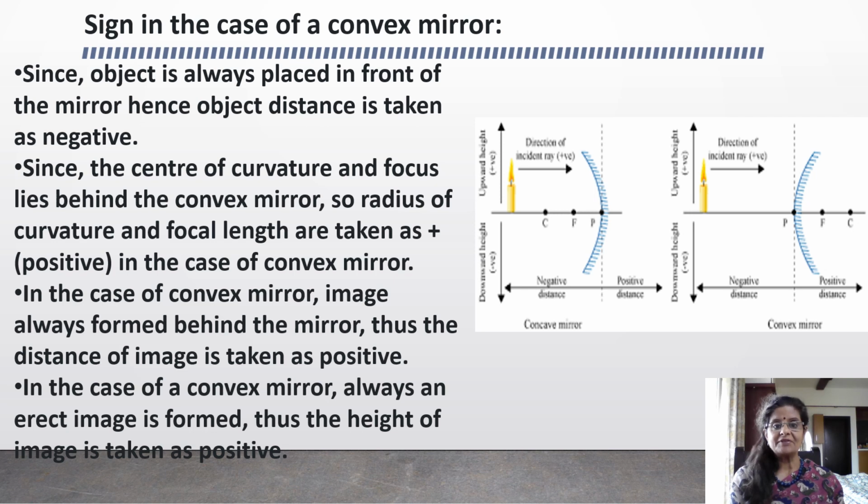Let's understand the sign convention in the case of a convex mirror. Since the object is always placed in front of the mirror, the object distance is taken as negative. Since the center of curvature and focus lie behind the mirror, the radius of curvature and focal length are taken as positive. In a convex mirror, the image is always formed behind the mirror, thus the distance of the image is taken as positive. Also, an erect image is always formed, thus the height of the image is taken as positive.